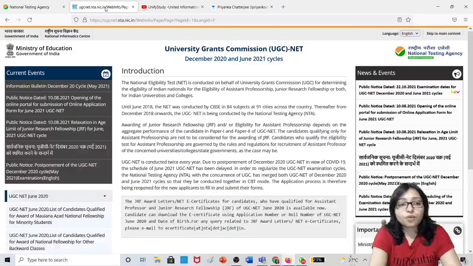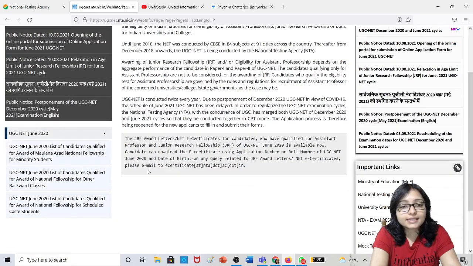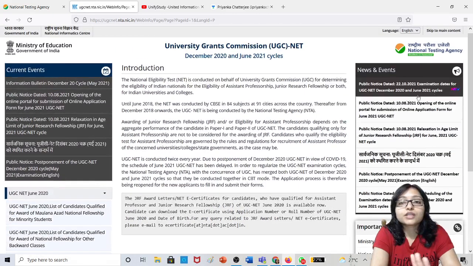Now coming to the topic. The topic is: is the admit card really released? This is the UGC NET website. Can you see anything to download? Normally on the UGC NET website, they show a button whenever registration is open, or the admit card is released, or students enroll. But nothing is there.